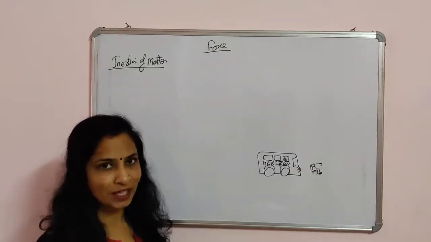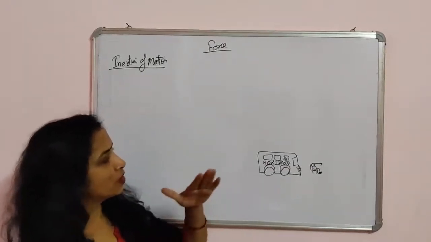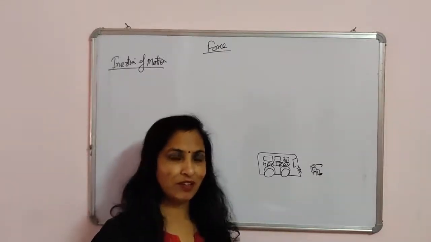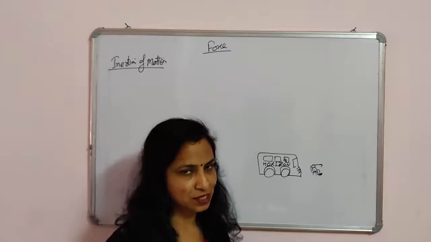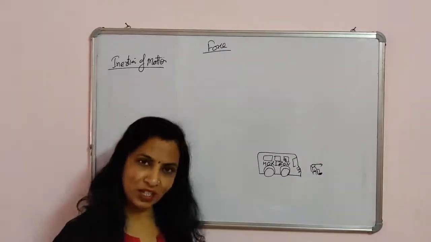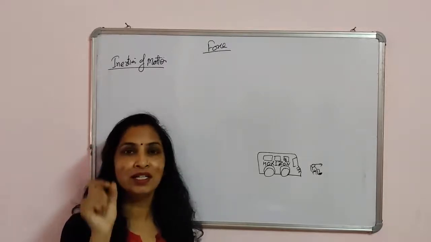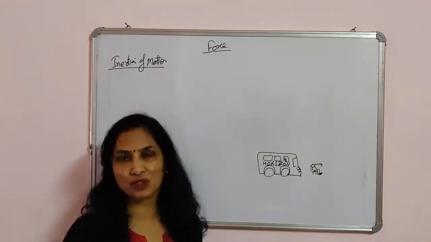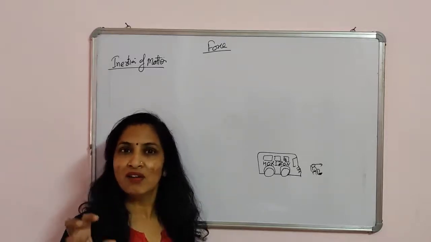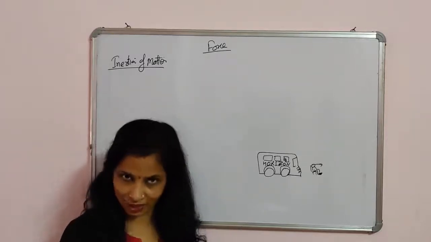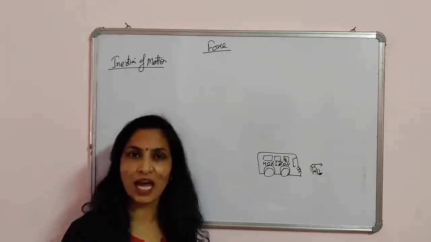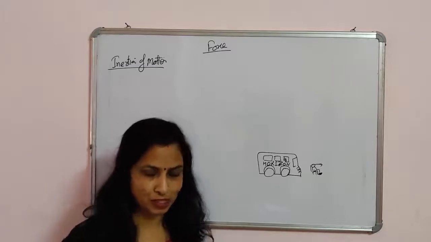So this is one of the applications of inertia of motion: why we fall in a forward direction when a driver suddenly applies the brake on a bus. You can write this as an application of inertia of motion, and you can also write it as a give-reason type question. The question is: why do we fall in a forward direction when we are in a moving bus and the driver applies the brake?